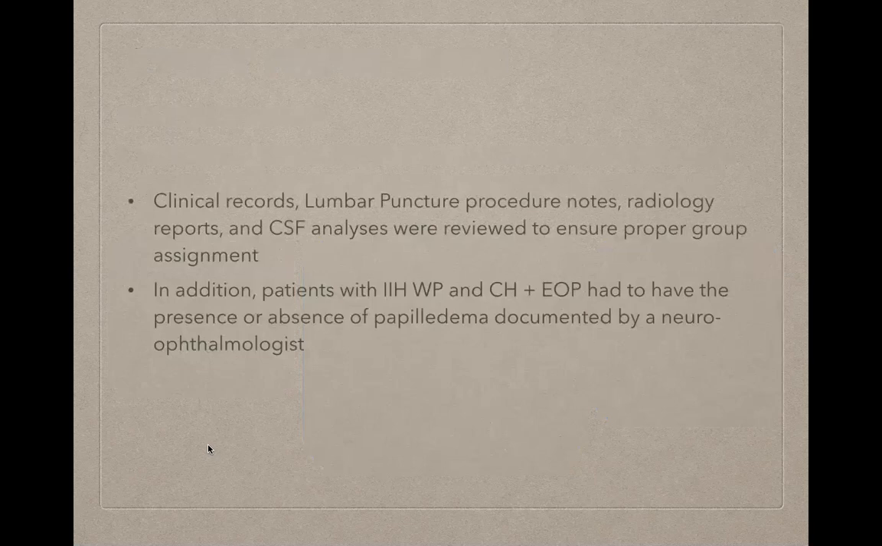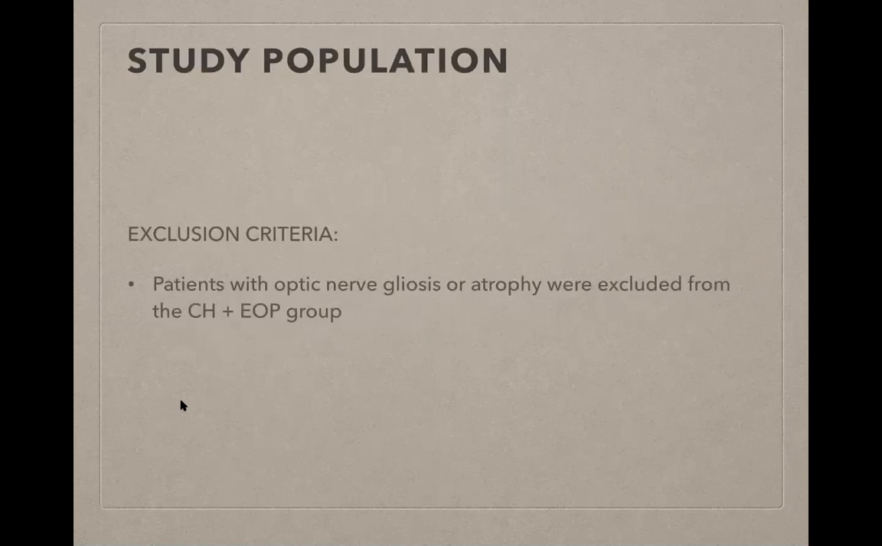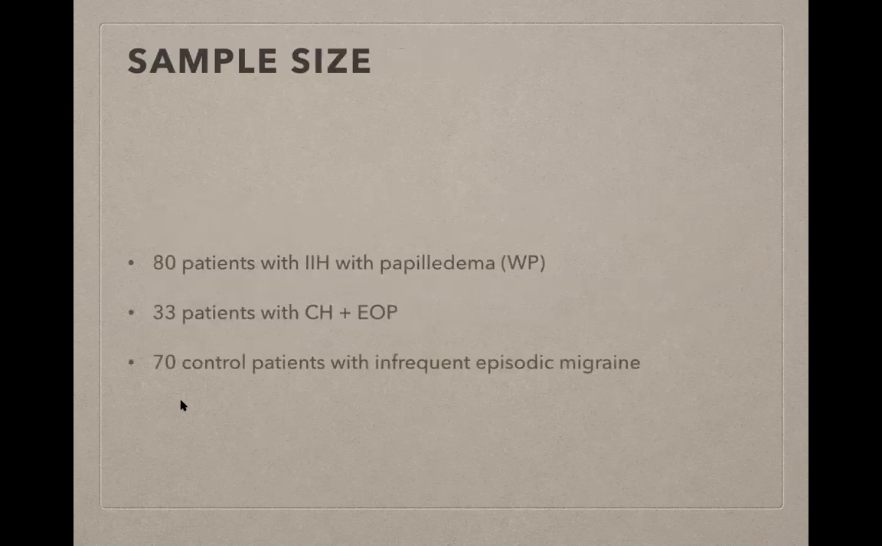Clinical records, LP procedure notes, radiology reports, and CSF analyses were reviewed to ensure proper group assignment. In addition, patients with IIHWP, IIHWOP, and CHEOP had to have the presence or absence of papilledema documented by a neuro-ophthalmologist. As for the exclusion criteria, patients with optic nerve gliosis or atrophy were excluded from the CHEOP group. For sample size, there were 80 patients with IIHWP, 33 patients with CHEOP, and 70 control patients with infrequent episodic migraine.